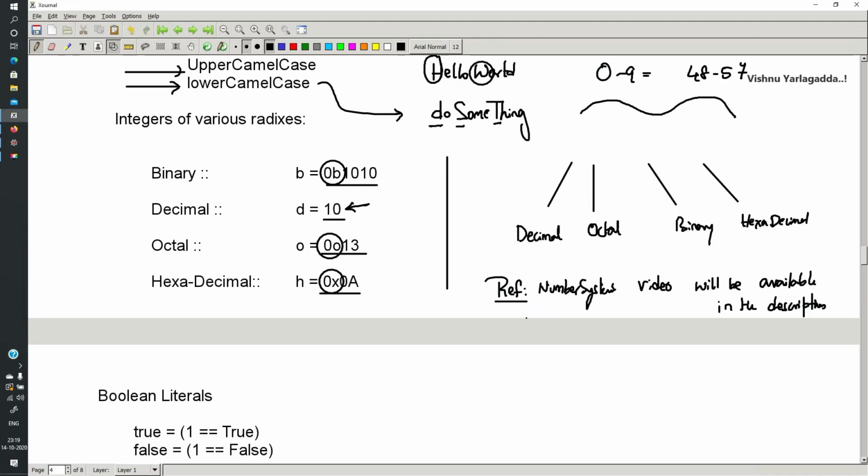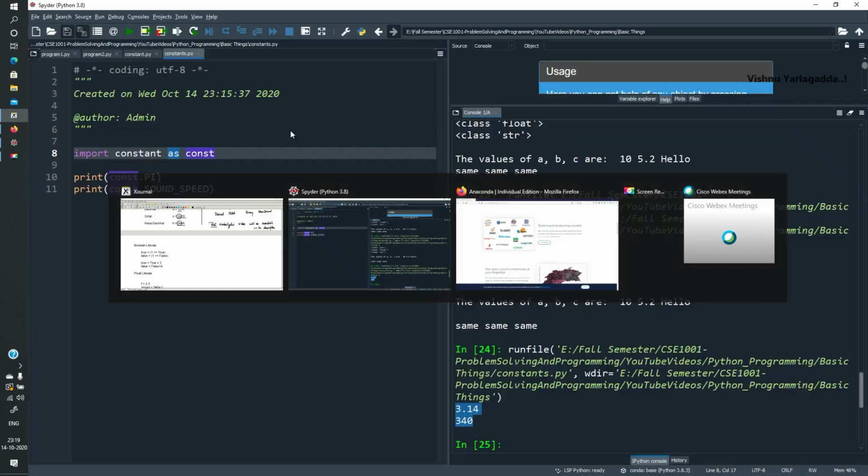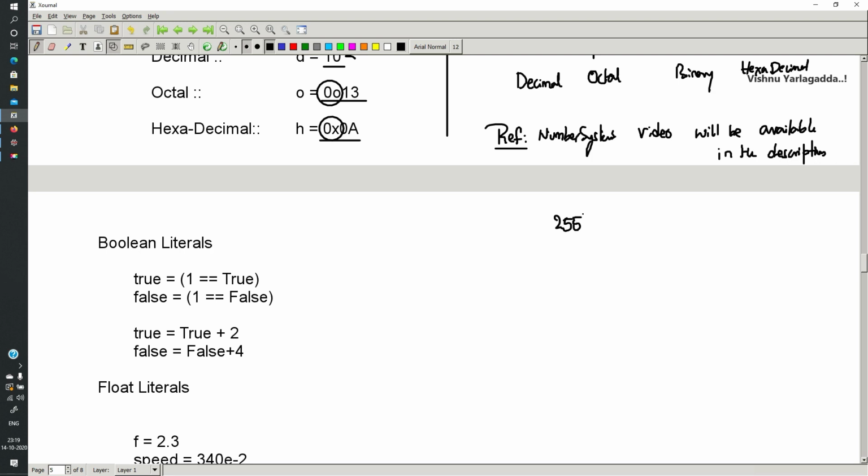Consider the example of 255, which is a decimal. The octal value of 255: dividing by 8, 3 times 8 is 24 and the remaining value is 7, so 377 is the octal value.